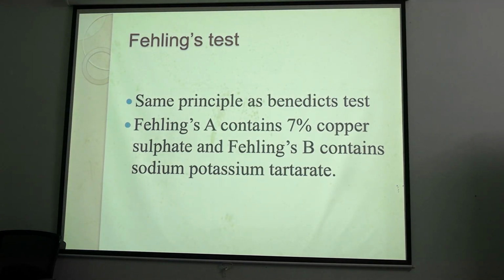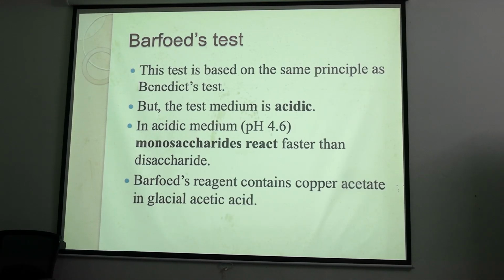Next, Fehling's test. Fehling's is a similar test to identify the presence of reducing sugar, and it is the same as Benedict's. We will get a red precipitate. It is the same, because copper sulfate, that is cupric, will become cuprous. Barfoed test. The Barfoed test is done to differentiate monosaccharide and disaccharide. These are the main points I am telling you. Okay? How to differentiate?